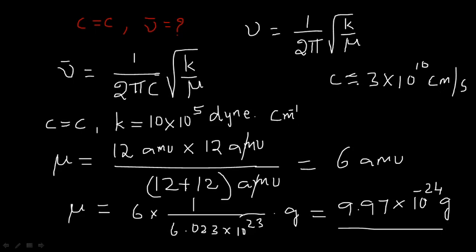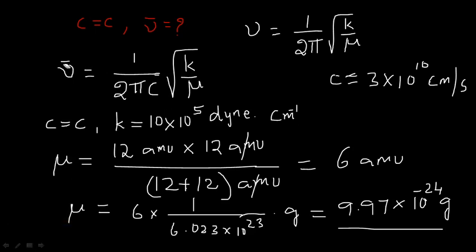Okay, so we have to take the value of velocity of light here. If you substitute the value of velocity of light here, and if you substitute the value of the force constant, as the force constant is already known and the reduced mass is also known, so all the known values are applied in this formula, then finally we will find nu bar. So nu bar value can be calculated. Now I am just simplifying the formula.